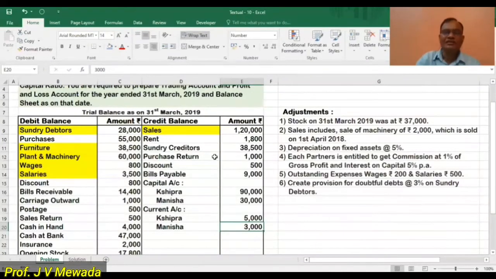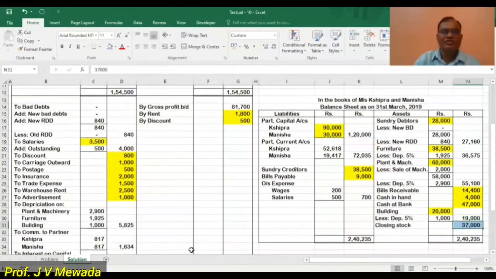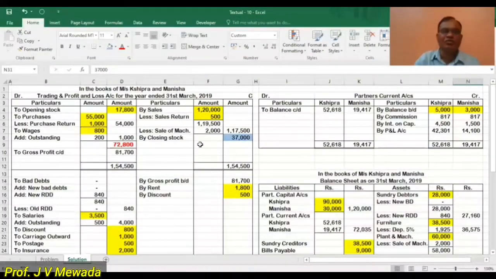Second adjustment, sales included sale of machinery, which was sold on 1st April. So this is a rectification. We are going to subtract 2,000 from sales because it is not related to the sale of goods. It is related to the sale of machinery.